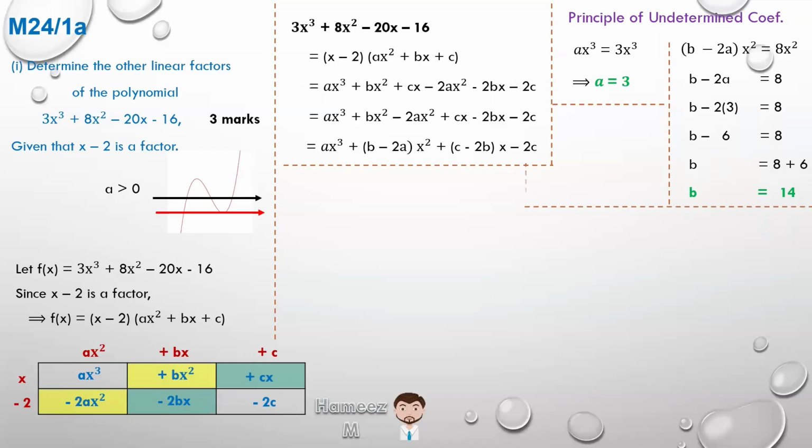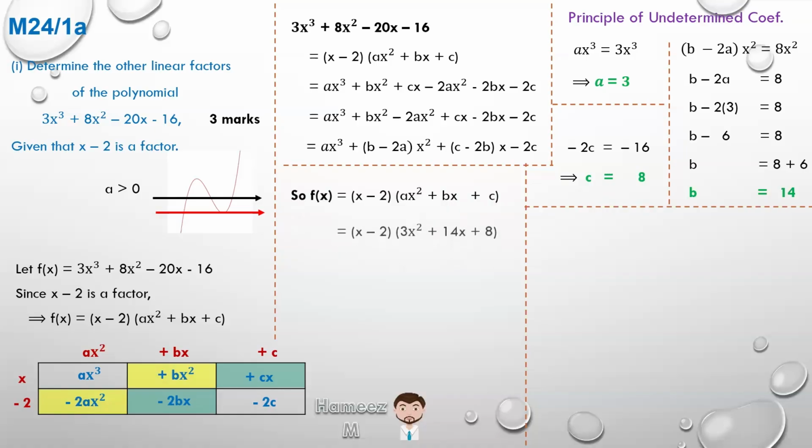And then we solve for a and b. We need to now solve for c. And we know the coefficient of the term with x to the power 0 is minus 16 on the top line, and it's minus 2c in the bottom line. If we divide through by minus 2, on the left-hand side, it will give us c. On the right-hand side, we will get plus 8. As such, we solve for a, b, and c. So f of x is the linear times the quadratic, and we can now substitute.